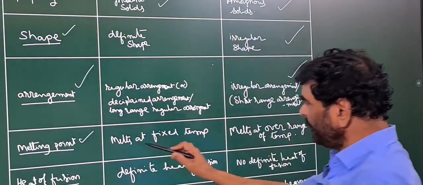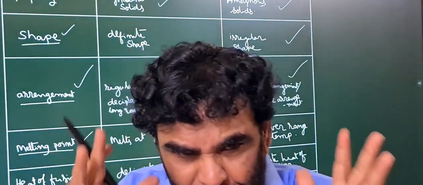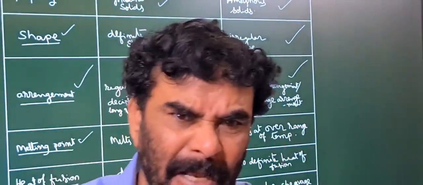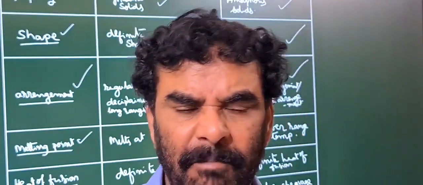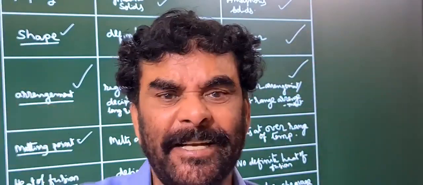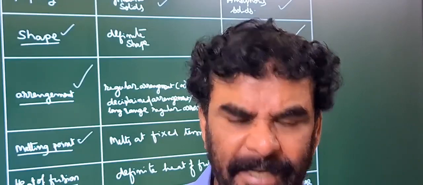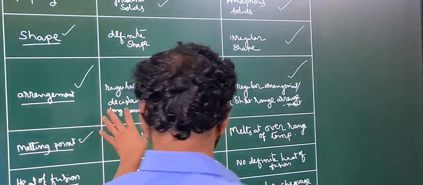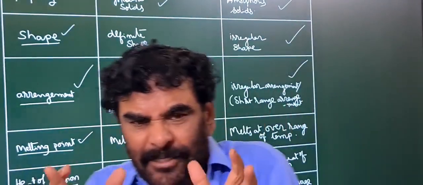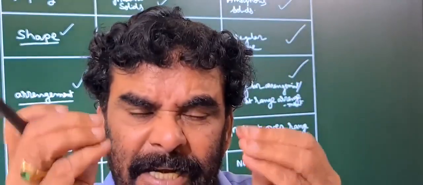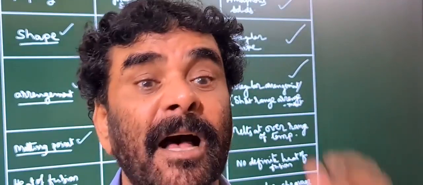What is happening in crystalline solids? Disciplined arrangement. A particular pattern of arrangement is repeated throughout the crystal. Particular geometrical arrangement is repeated throughout the crystal, three-dimensionally. So each and every part experiences equal intermolecular attractions.